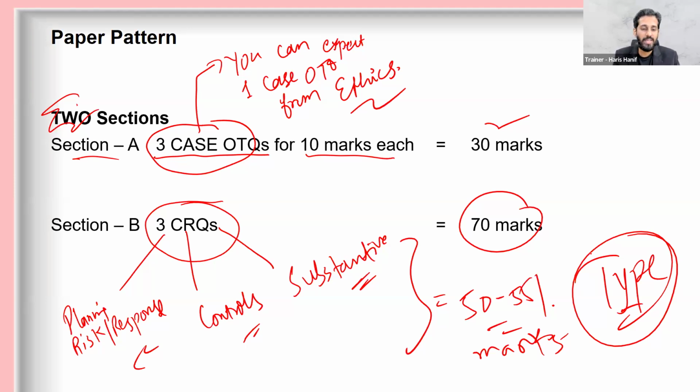So there are only 2 sections in your paper AA, and believe me, it is a very doable and awesome paper. You will be having a lot of good learning opportunities from this paper. Now, resources are very important to know, in order to prepare well, which resources you should use.